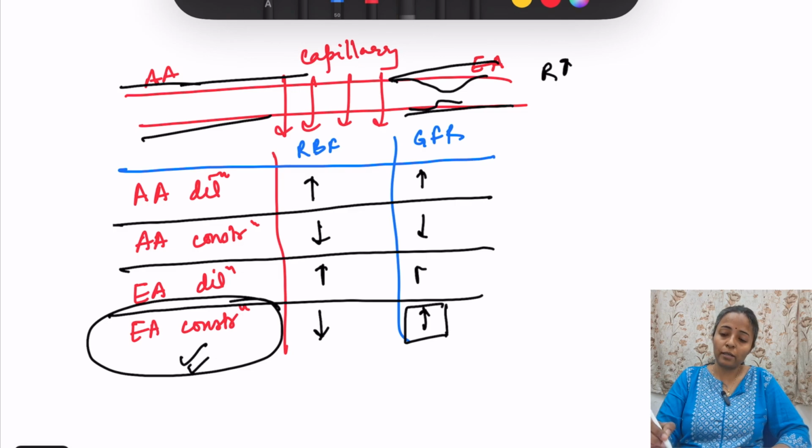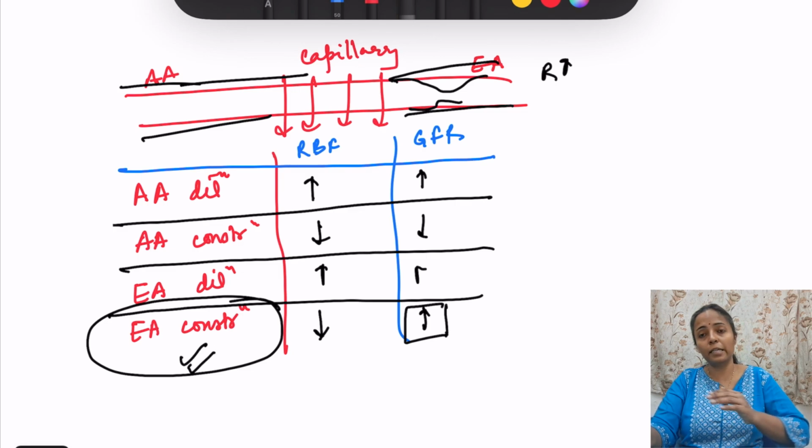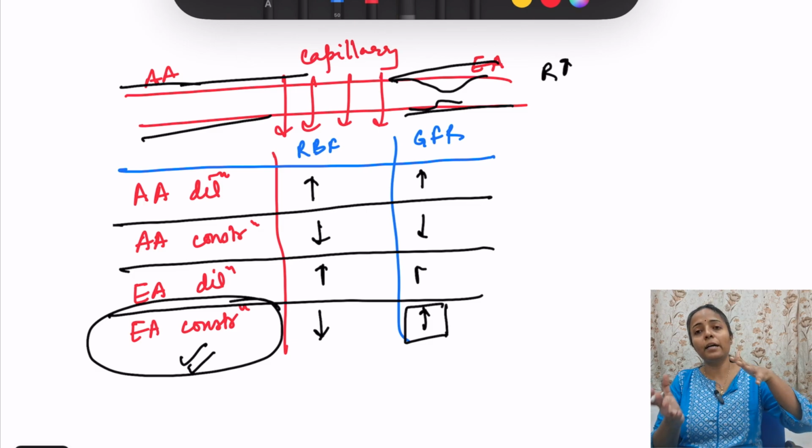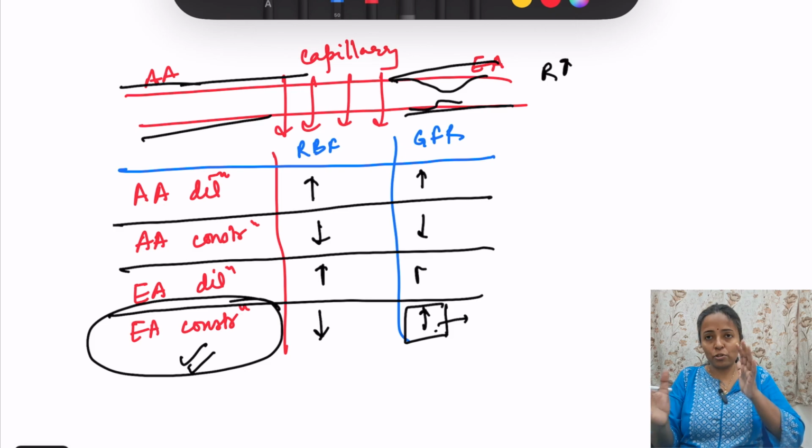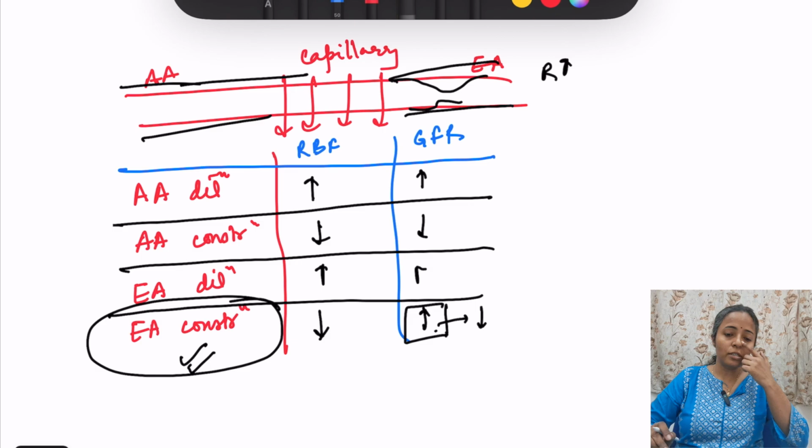Okay, so it is very important to remember this: outflow has decreased, so capillary hydrostatic pressure has increased, but with too much efferent arteriole constriction, renal blood flow will decrease too much, and this will lead to GFR decrease. Let's keep it simple: efferent arteriole constriction decreases renal blood flow, GFR initially increases but later on decreases. Okay, so this is about the GFR.